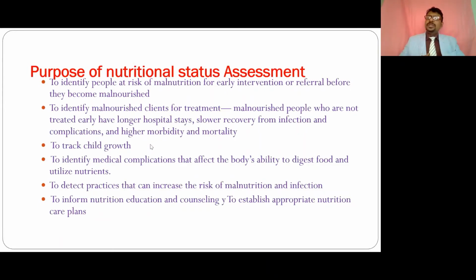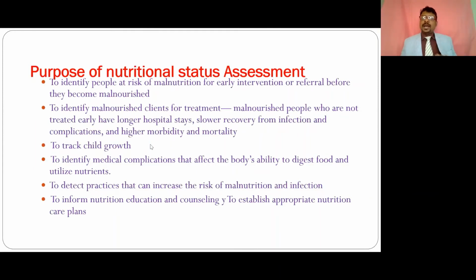Those who have this nutritional deficiency or malnutrition, if they get symptoms or any health issues, have to stay in the hospital for a prolonged time, and may also get complications and even mortality, because the immune system is also going to be affected. And also with these three things, we are going to track child growth, how the child improves.